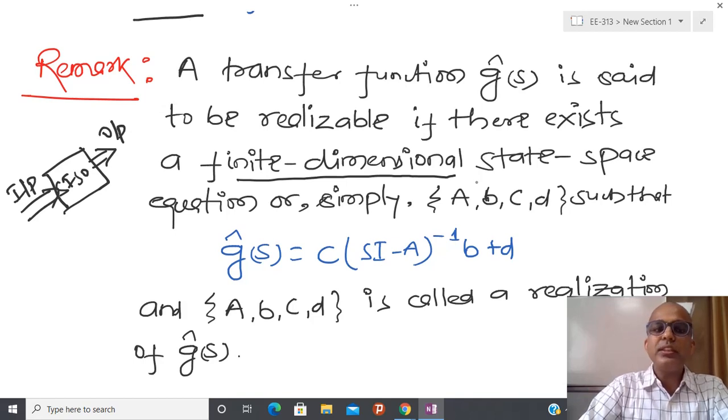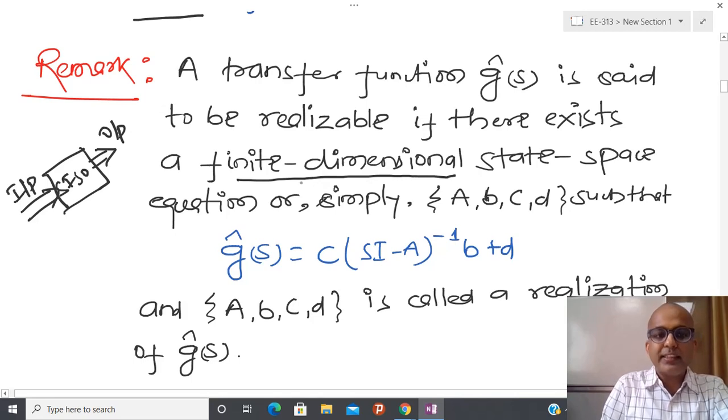Understand it another way: suppose you have input, and if I know a finite number of initial condition data, then uniquely I can predict the output. But if x0 is not finite, then we call it an infinite dimensional system. I have already told you that time delay systems and PDE systems are infinite dimensional systems. So whatever theory I talk about in today's lecture is only valid for finite dimensional systems.